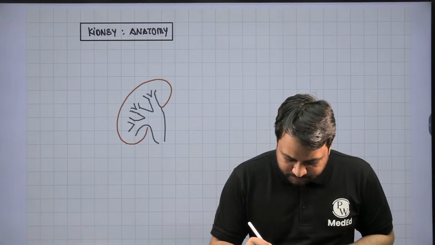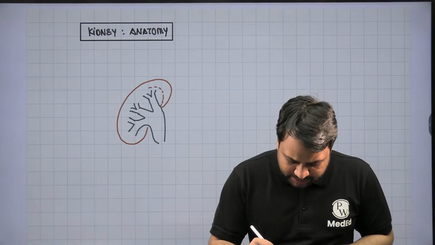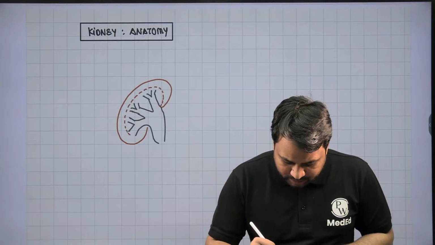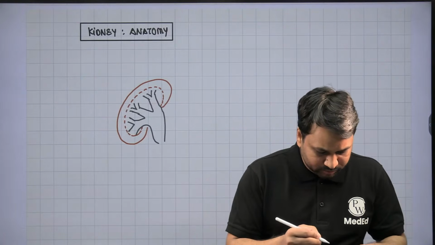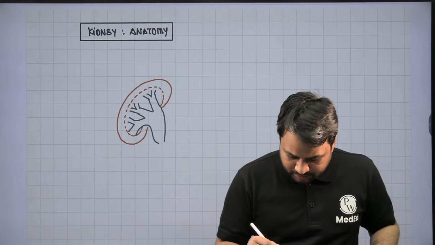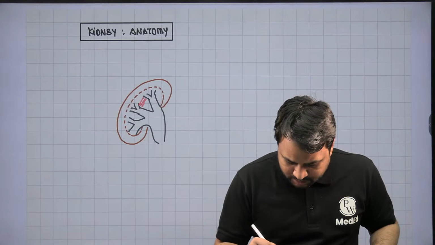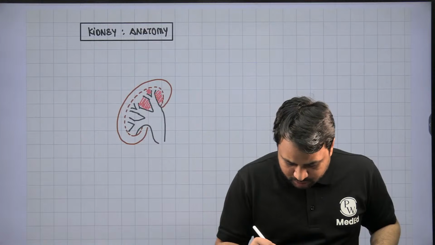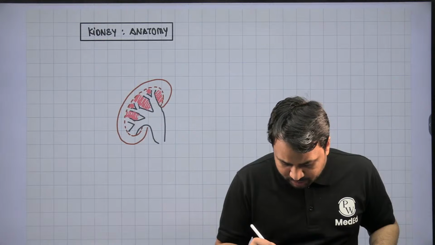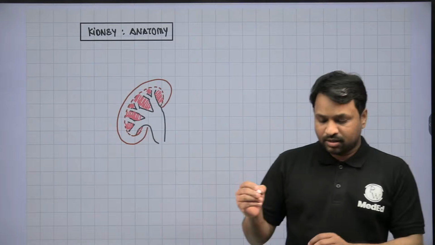Surrounding the calyx you will see the middle medulla and the outer cortex. M for middle, M for medulla, and the outer cortex is present, right?